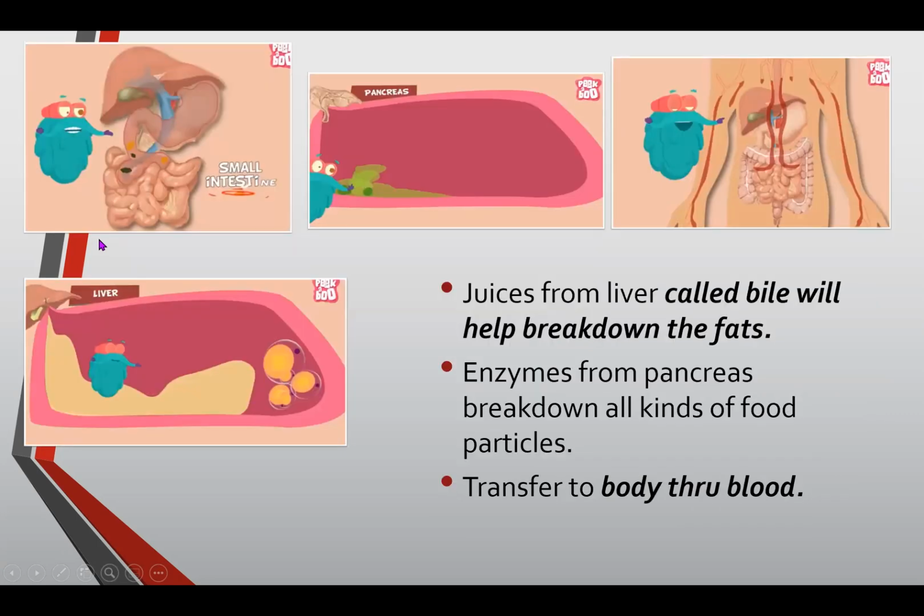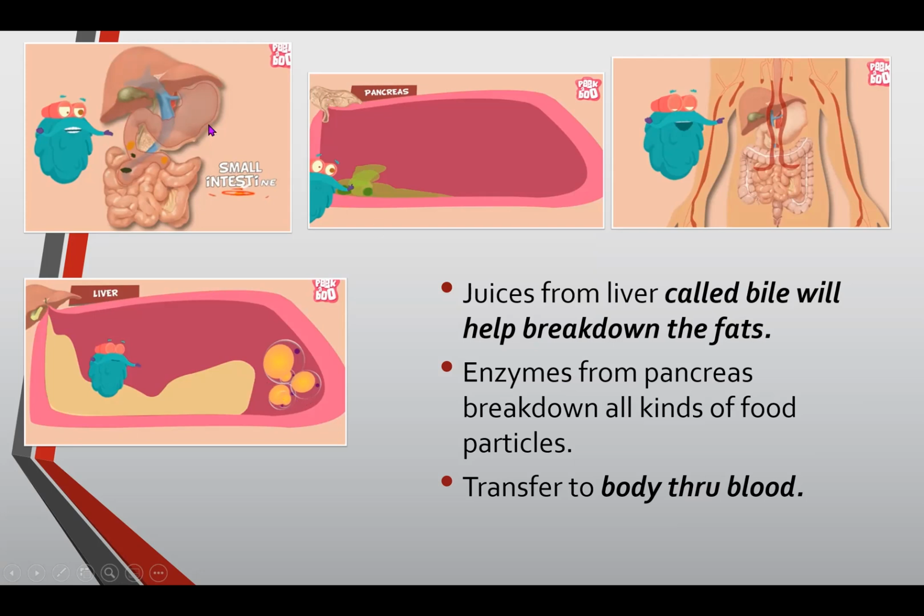Okay, so we can better understand. After it reaches the stomach, it will go down to the small intestines. When it is in the small intestines, the pancreas and the liver release juice. The juice from the liver helps break down the fats.